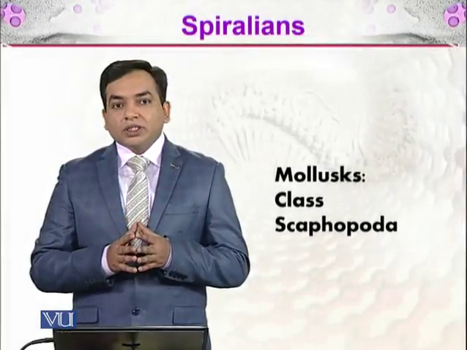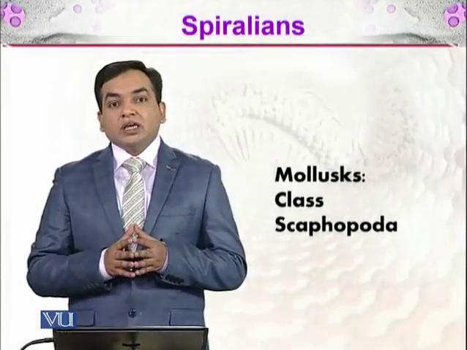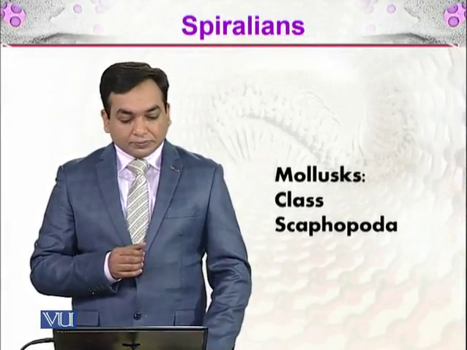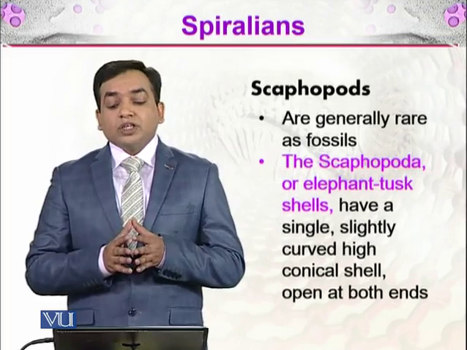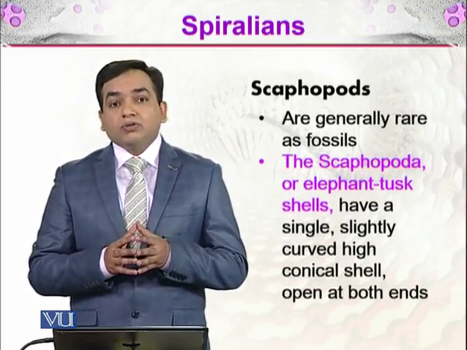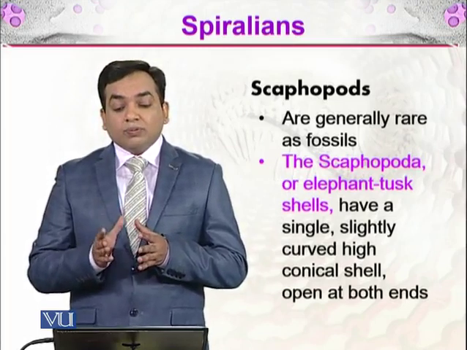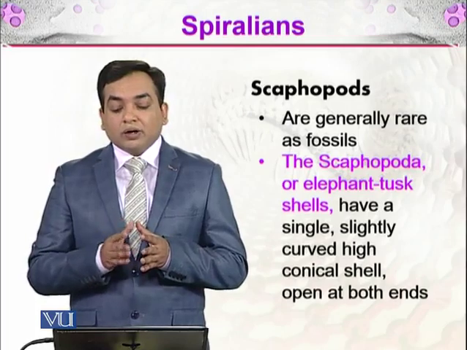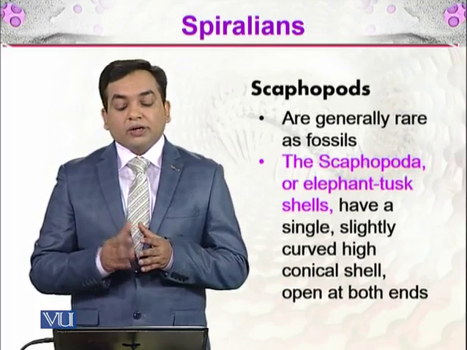In this topic about the spiralians, we will be discussing the class Scaphopoda of the mollusks. The scaphopods are generally rare as fossils. These are not found very much, and the Scaphopoda, or the elephant tusk shell, have a single slightly curved, highly conical shell open at both ends.